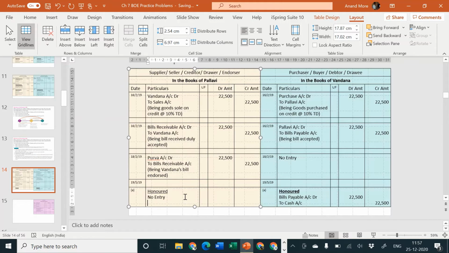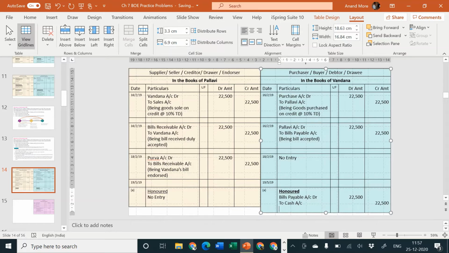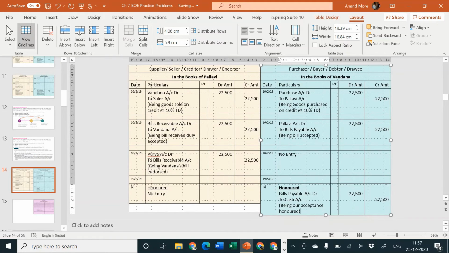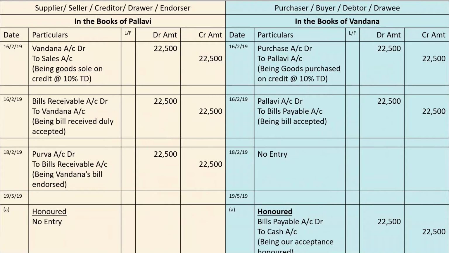So this is the thing to be kept in mind. And what is the narration? Being our acceptance honored. Okay, so this is how it will be. I hope you can understand the exact entry. Honored, bills payable account debit to cash or bank account.